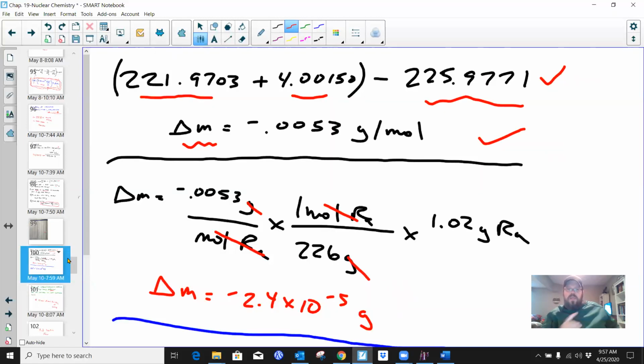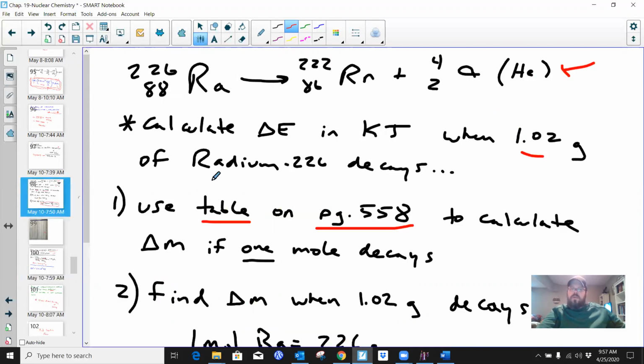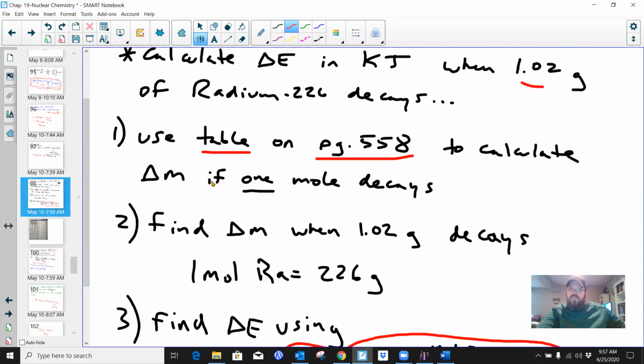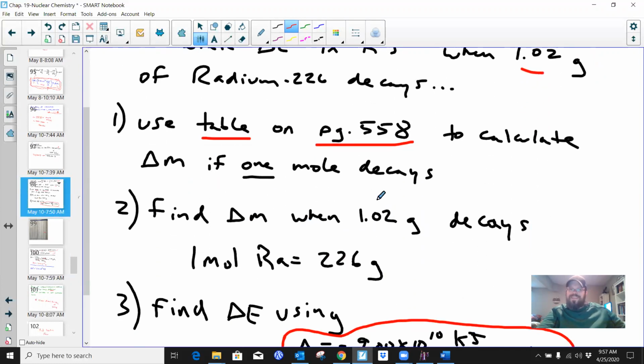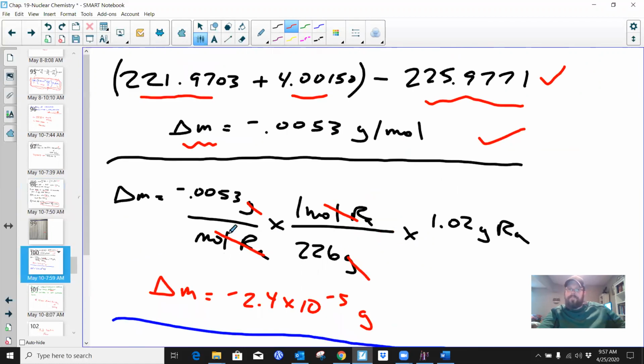That's the tricky part in this question. You have to understand that we're not looking at a mole that is undergoing decay. It says that we took not a mole, but 1.02 grams instead. So that 1.02 grams is going through decay, right? We have to find a way to convert how much actual mass is decaying. So how do we do that? The delta M has to go through a conversion.